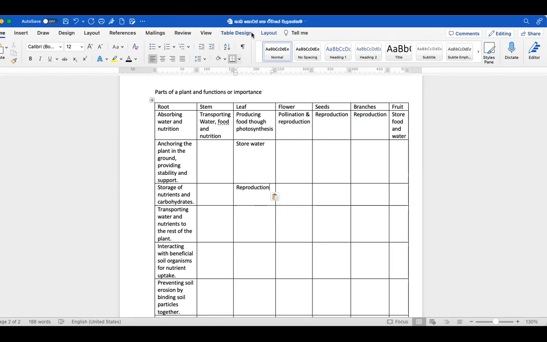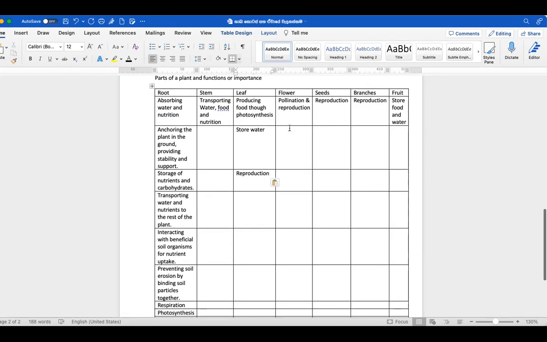Then what else? Stem bears flowers, leaves, buds, fruits, and seeds. Do flowers store food, is it? Stem bears flowers, leaves, buds, fruits, and seeds.